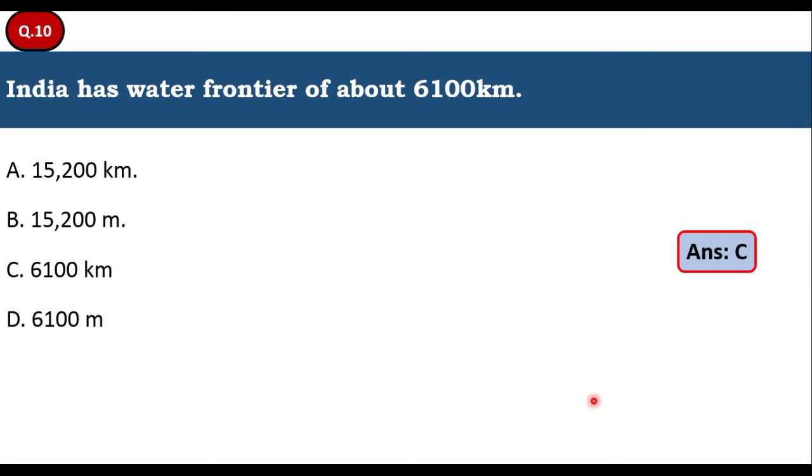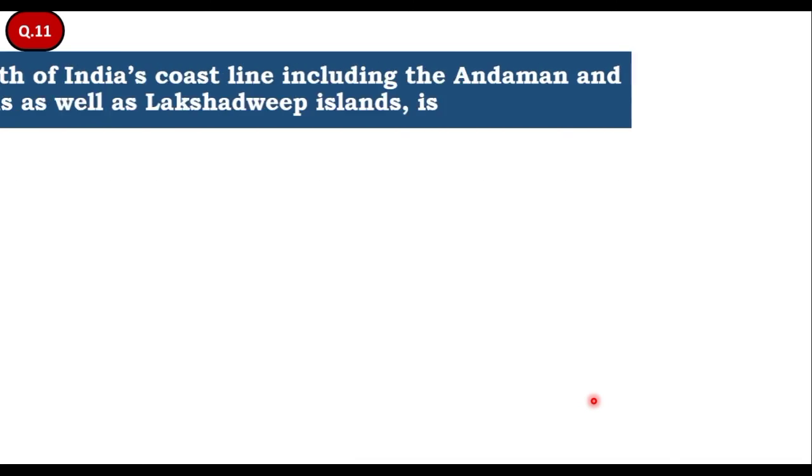India is having a water frontier of about 6,100 kilometers. Therefore, option C is the right answer for this question.